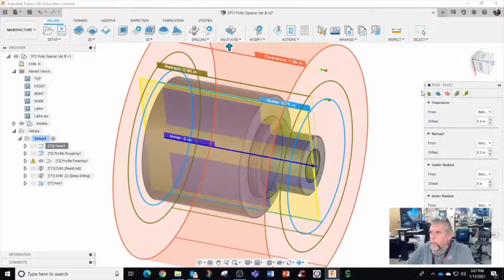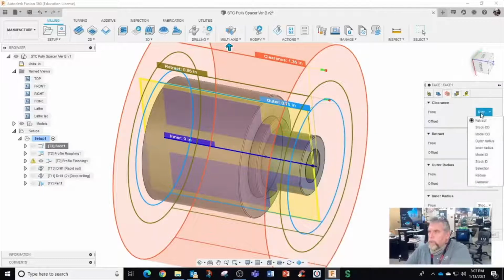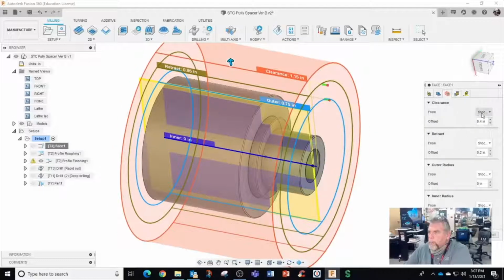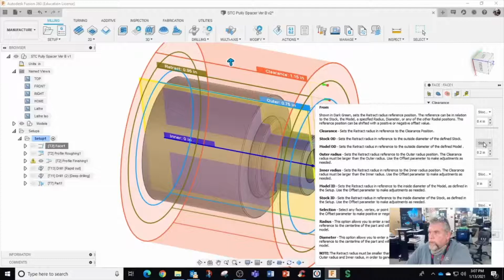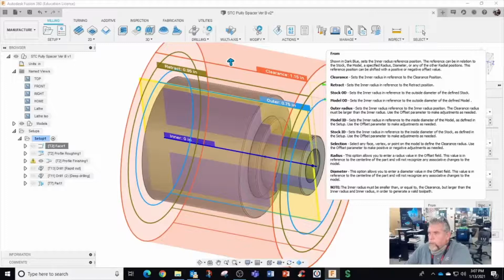Let's see, clearance from retract stock OD. So let's learn a little bit about this here. From stock OD sets the clearance reference to the outside diameter, defines stock. Yep. Retract. All right, I'm going to go with the safest one, which I think would be stock OD. All right, and I'll just leave these default numbers in there. Retract stock OD, outer radius stock OD, and inner radius.